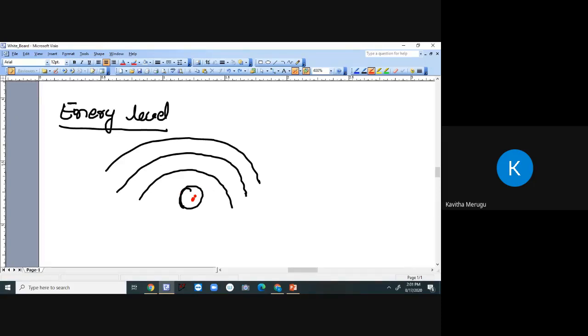Okay, fine. So from here to here, it has a radius of R1. From here to here, it has a radius of R2, and from the nucleus to the outermost orbit, there will be a distance of R3. Right? So now this is our nucleus. These are called the orbits which are close to the nucleus, and this is the outermost orbit which is located far from the nucleus. If you draw the energy band diagram, it looks like this.